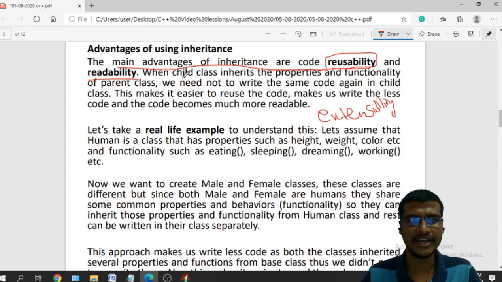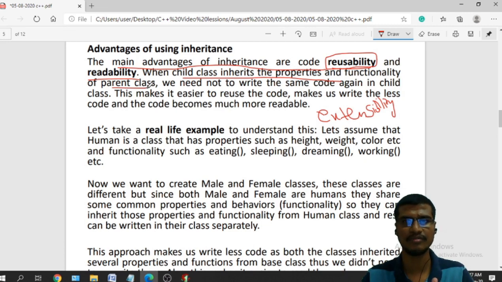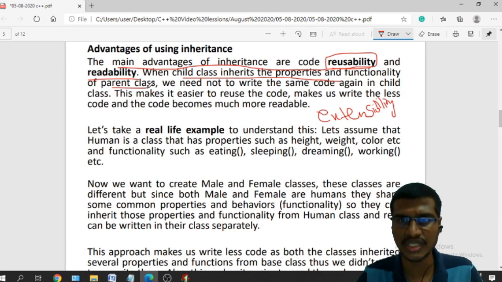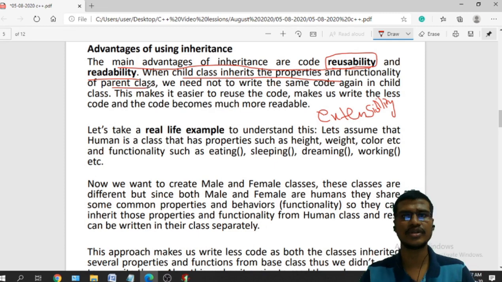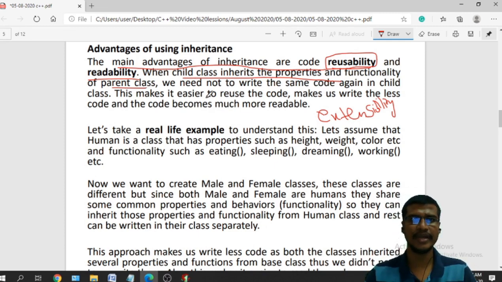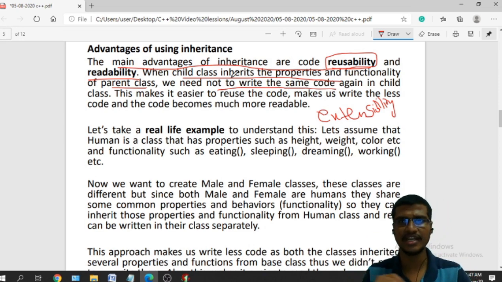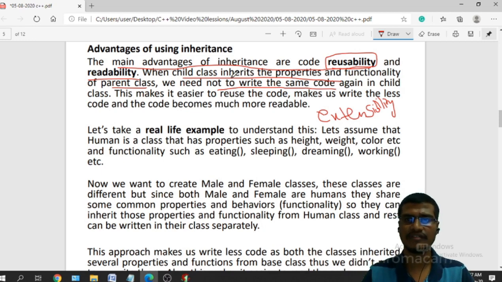When a child class inherits the properties and functionality of the parent class, whenever I mention properties, those are data members, and whenever I mention functions, those are member functions. From the parent class, we need not write the same code again in the child class. That is your reusability. I can reuse those data members directly, with no need to define them again, and no need to write the functionality again. I can directly reuse those functions and data members inside the child class.